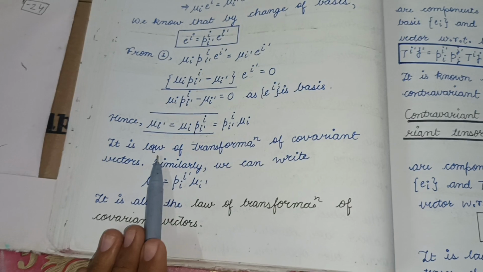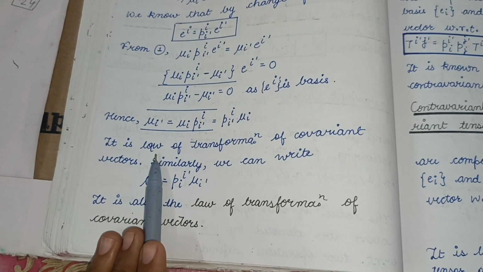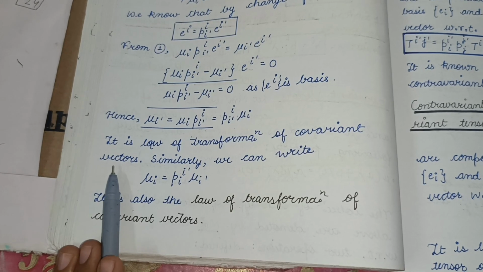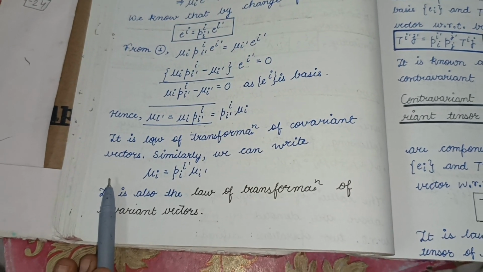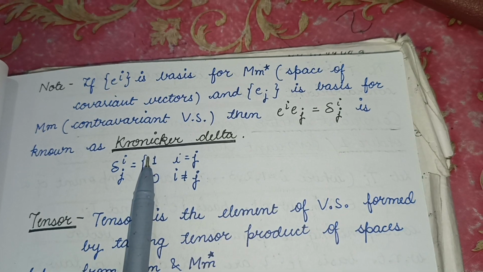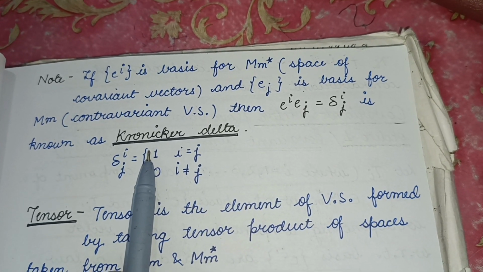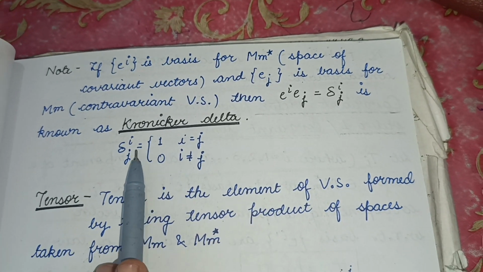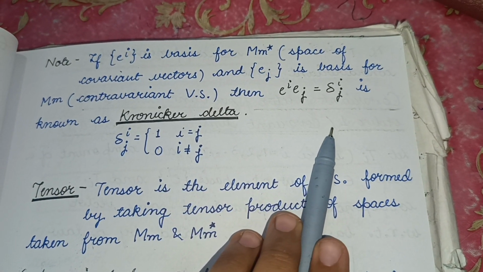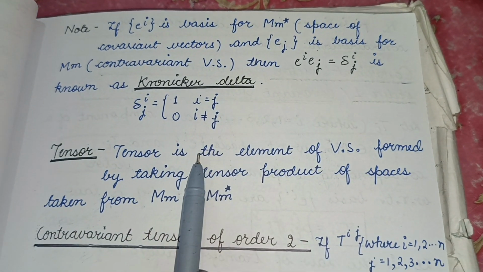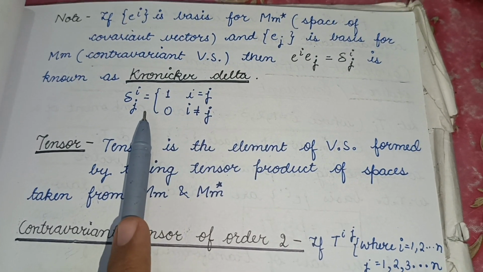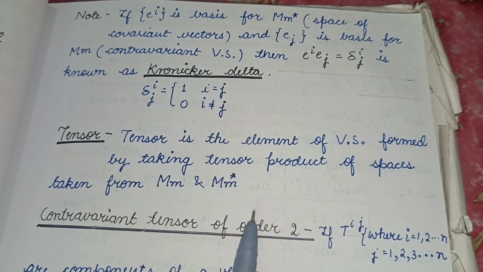So this is known as the law of transformation of covariant vectors. Similarly, we can write Ui equals P i dash i Ui dash. So this is also known as the law of transformation of covariant vectors. An important note: if Ei is a basis for Tm star, that is the space of covariant vectors, and Ej is a basis for Tm, that is the contravariant vector space, then Ei(Ej) can be written as delta ij, which is known as the canonical delta, and it can be written in the form delta ij equals 1 if i equals j, and 0 if i doesn't equal j.